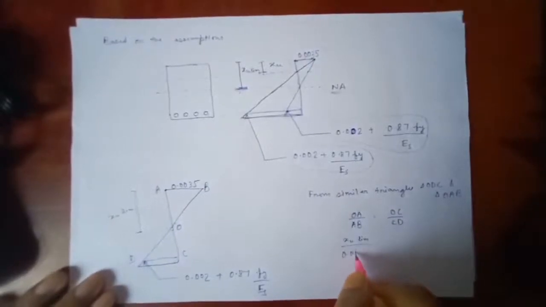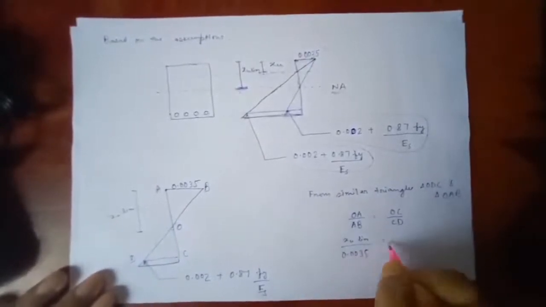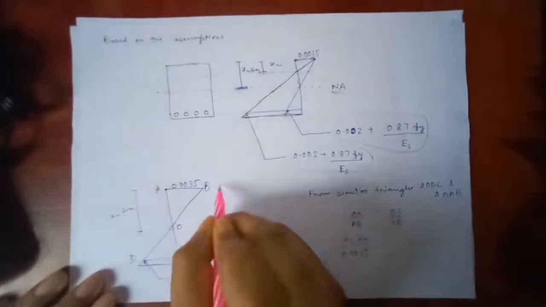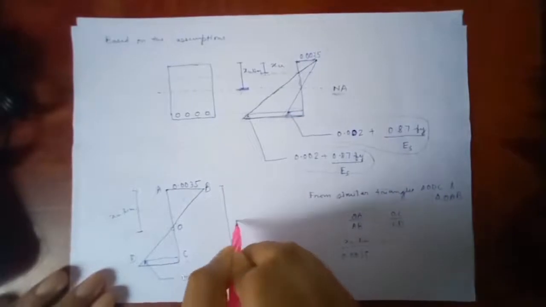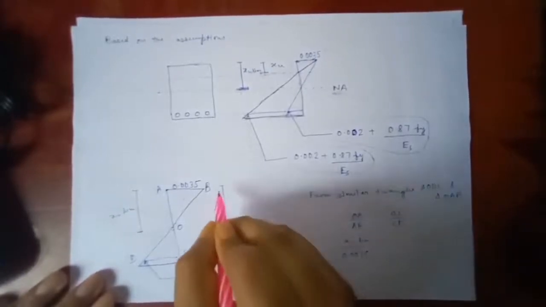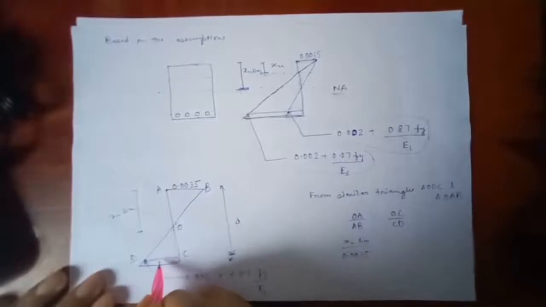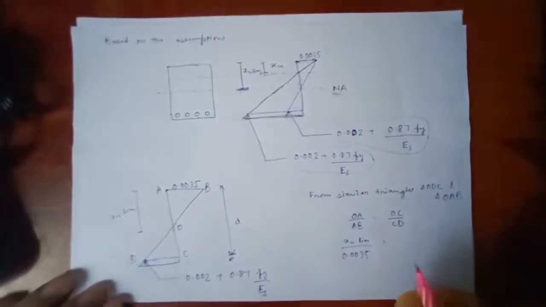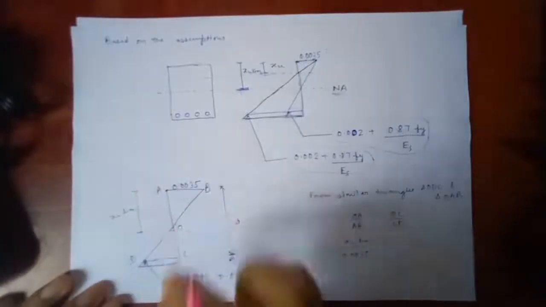So I'll write 0.0035 over here, and OC is given by, suppose this is the total depth of the beam. Suppose the depth is up to here only, up to the steel part of the beam, so up to where our reinforcement are there. So D is up to here only, and this D minus XU limit is our OC.